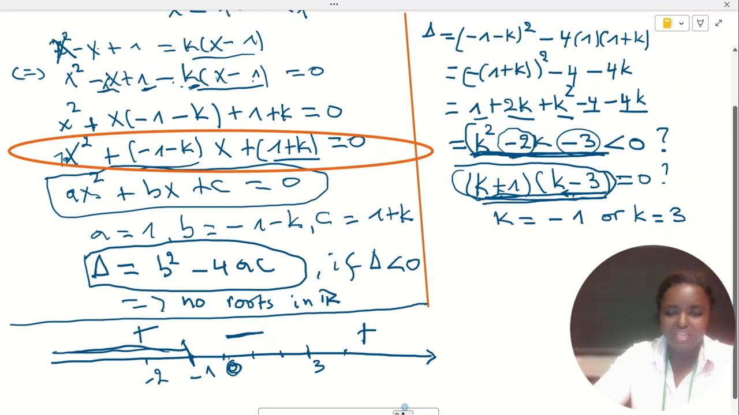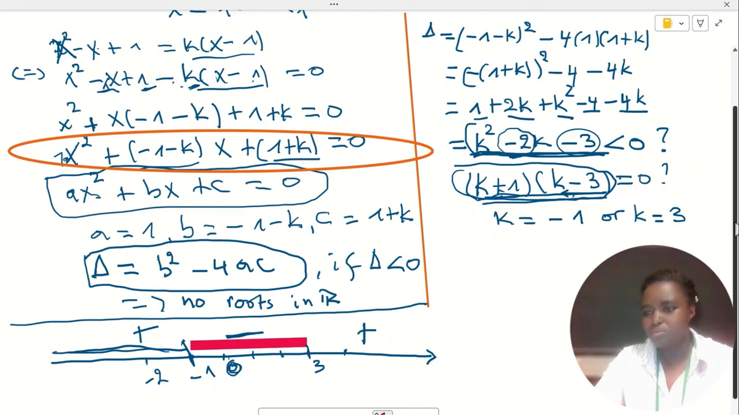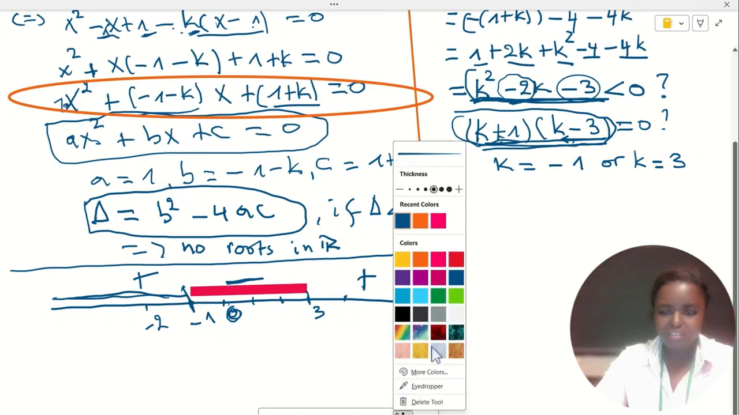So the values that we need are values that are located in this interval, between minus 1 and 3. Those are the values that can make our discriminant negative. So the answer that we needed, let me clean one space, or I can go a little bit down. Yes. So the answer that we needed was,